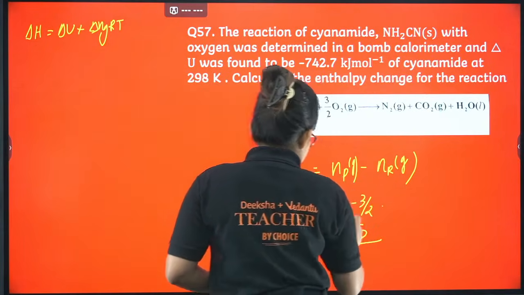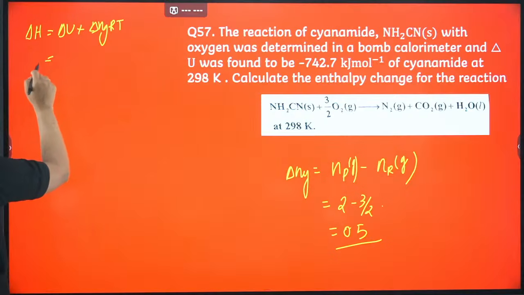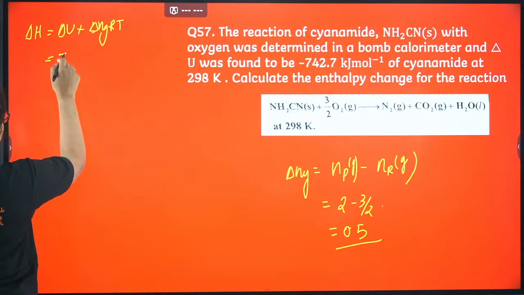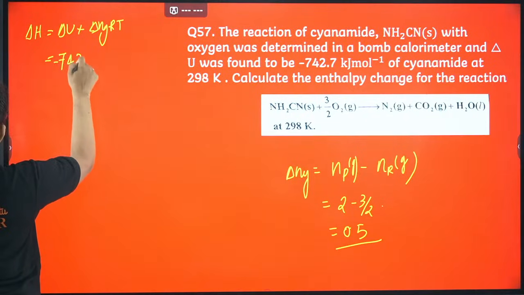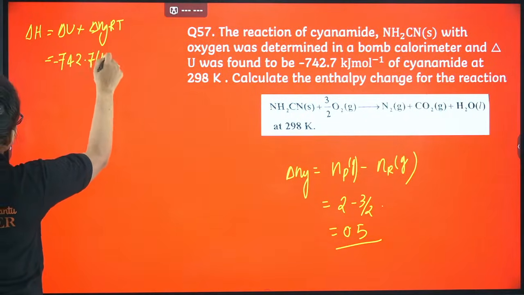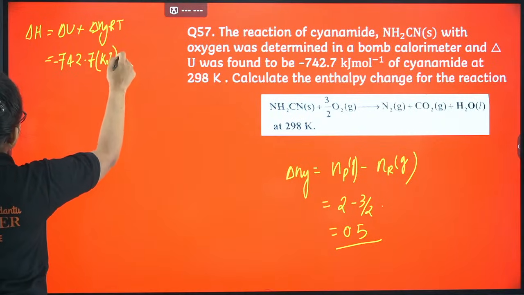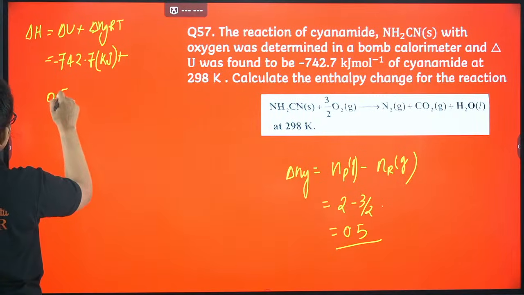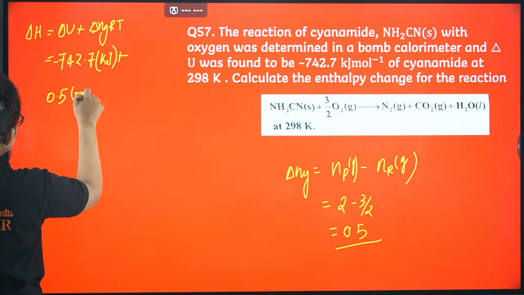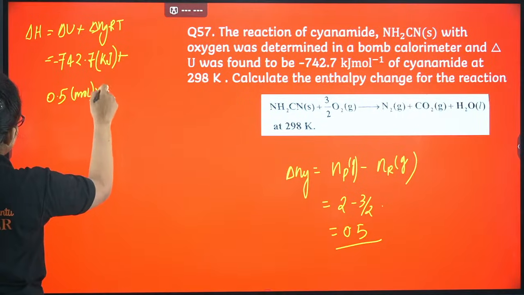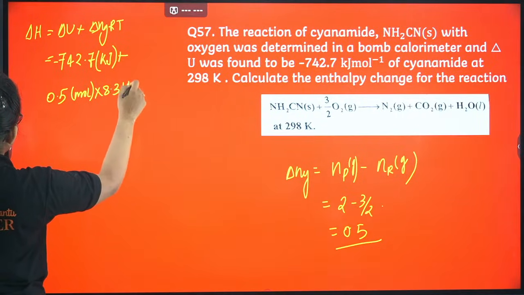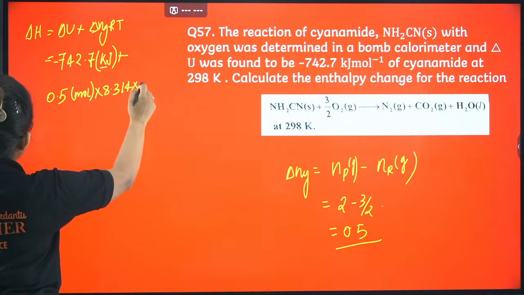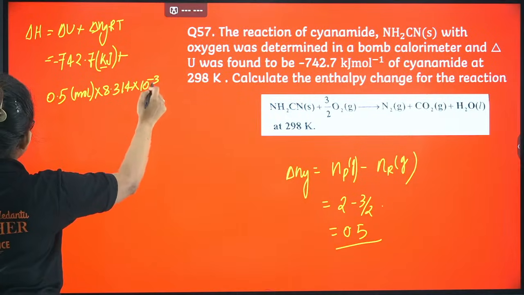So it will give you 0.5. Okay, let's put everything here. Delta U value is given, minus 742.7 kilojoule, plus 0.5 mole into 8.314. See, here I am putting the value in kilojoule, so that's the reason I am multiplying this by 10 power minus 3.